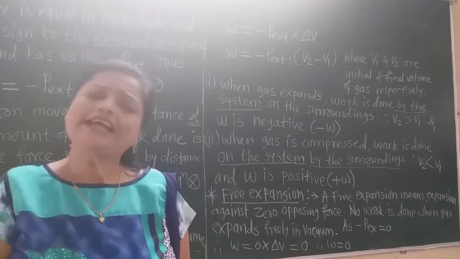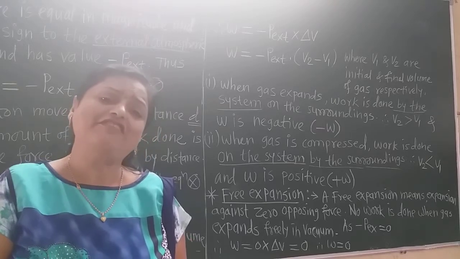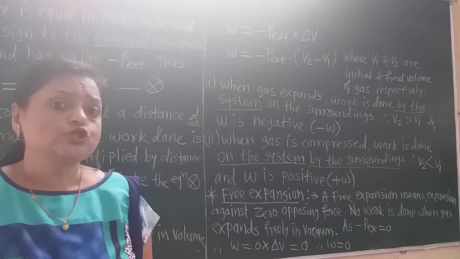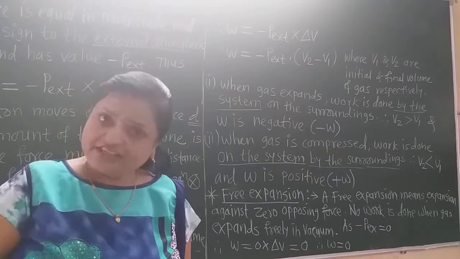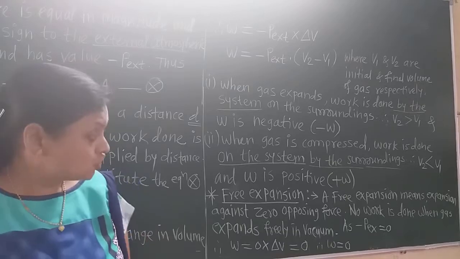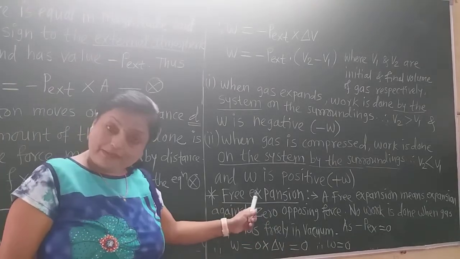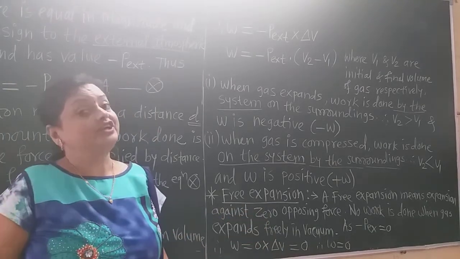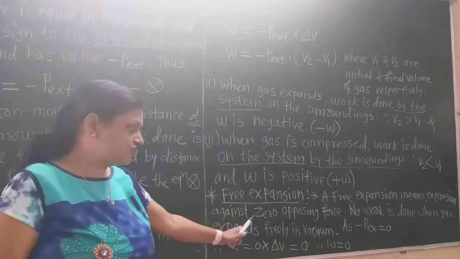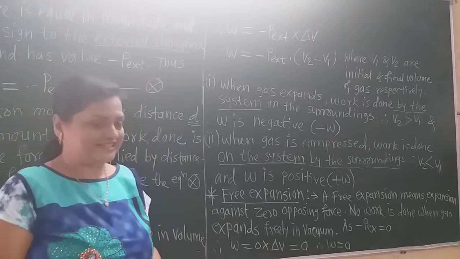Now consider free expansion, that is, expansion of the gas in the vacuum. As there is no external pressure present in the vacuum, minus P external becomes 0. So minus P external, that is 0, into delta V becomes 0, which means no work is done. So in free expansion there is no work done. Free expansion means expansion against 0 opposing force.